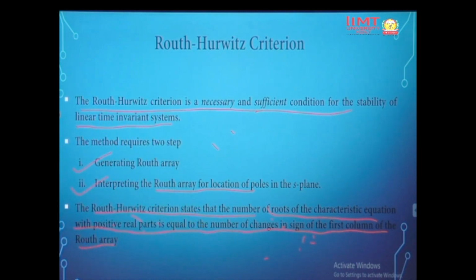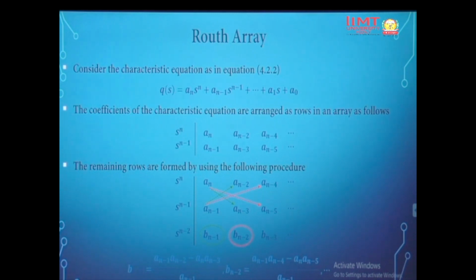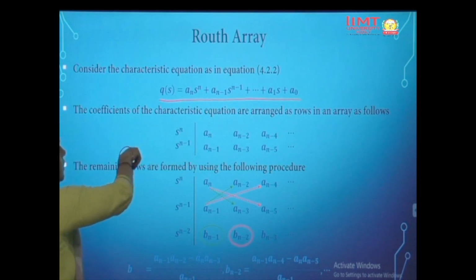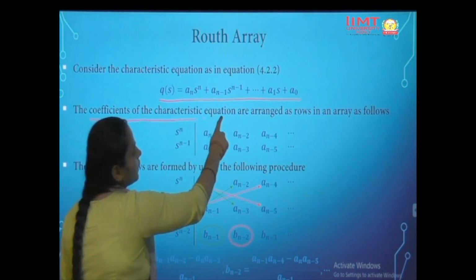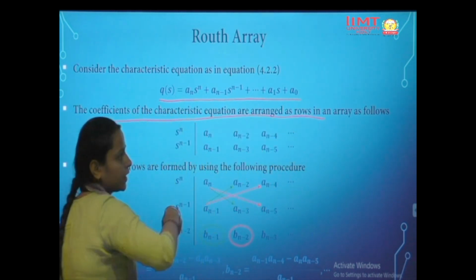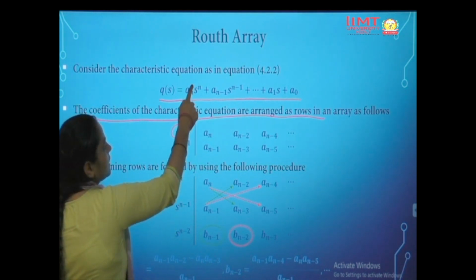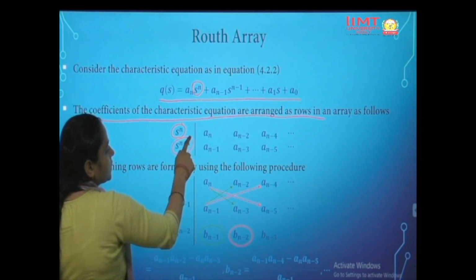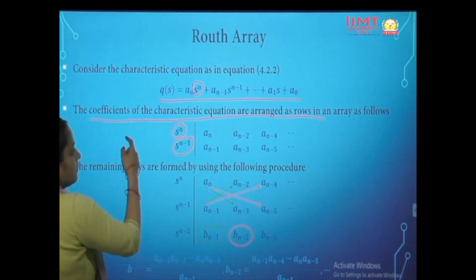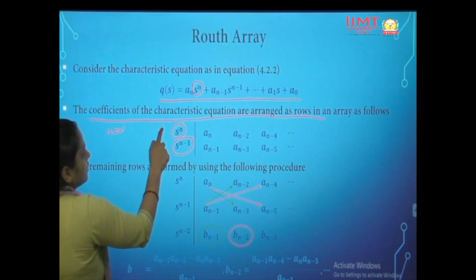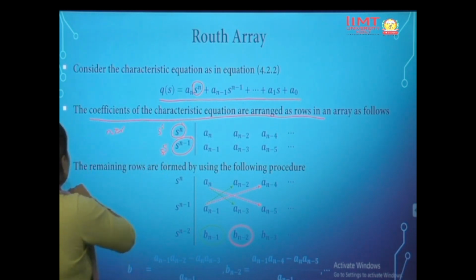So we will see with an example. Let's say we have a characteristic equation. The coefficients of the characteristic equation are arranged as rows in the array as follows. So we have s to the power n, the maximum degree, and the next lower degree. So if n is equal to 6, then it would be s to the power 6 and s to the power 5.